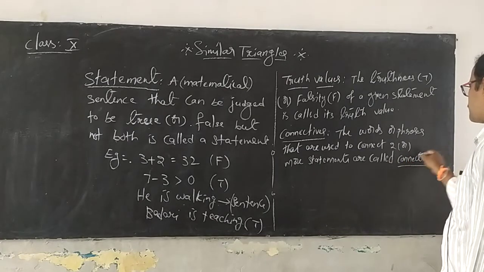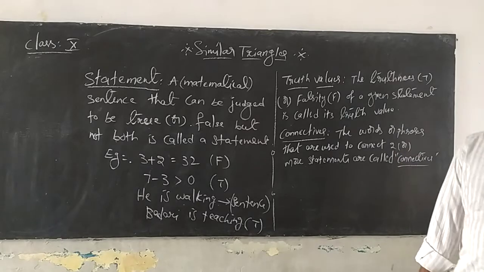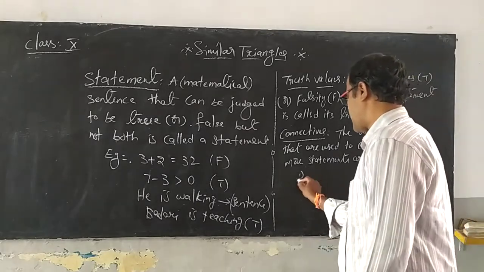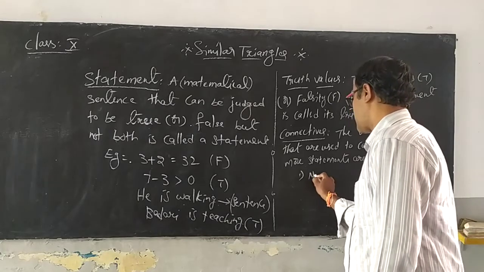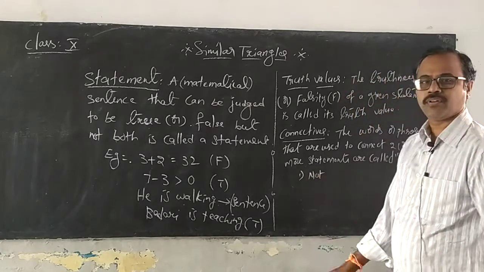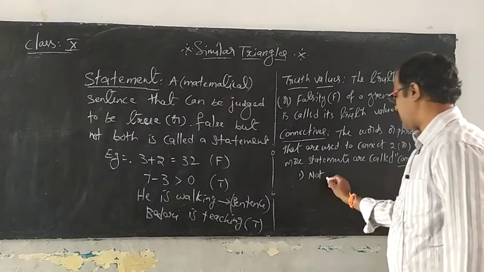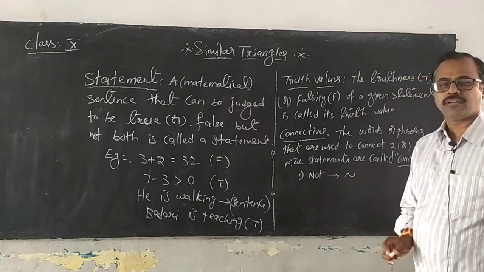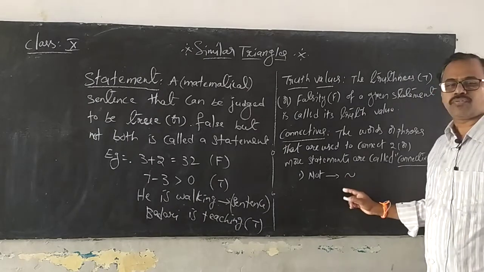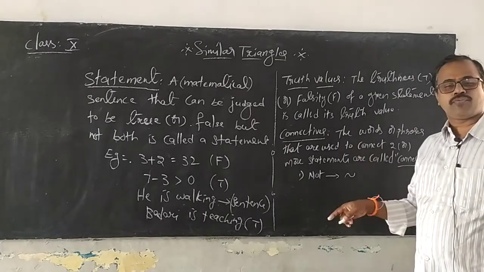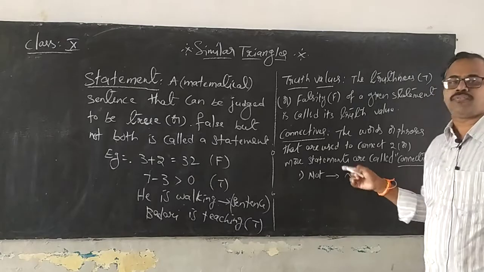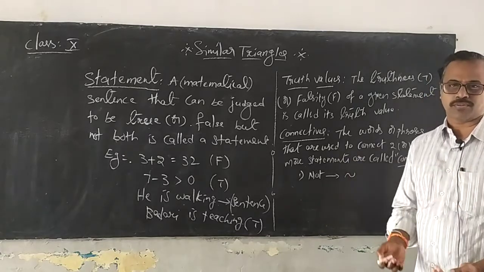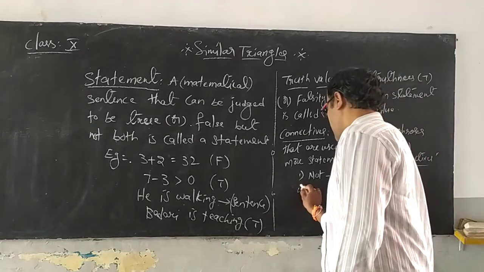So how many types of connectives do we have? We have clearly 5 types of connectives. The first one is called not, and it is represented by the symbol ~. This symbol is used for similarity, even though it is also used for not. In some places, it is used for equivalence also. Right. We go to the second one.